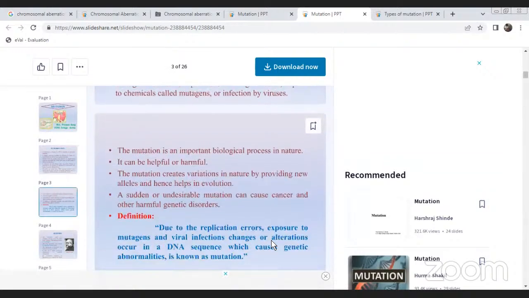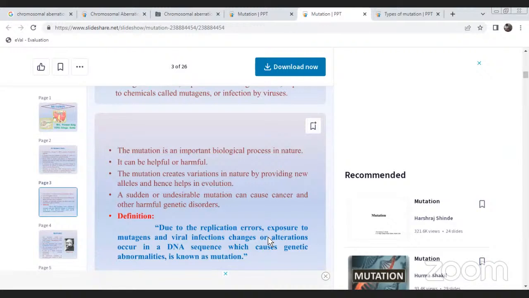Mutants and mutagens. Mutation is an important biological process in nature. It can be helpful or harmful. Mutation creates variation in nature by providing new alleles and hence helps in evolution.